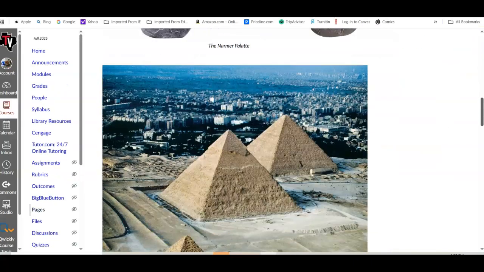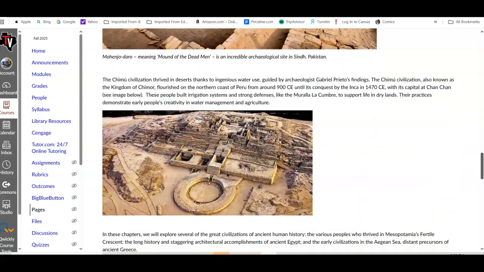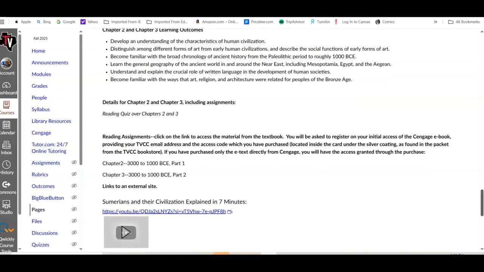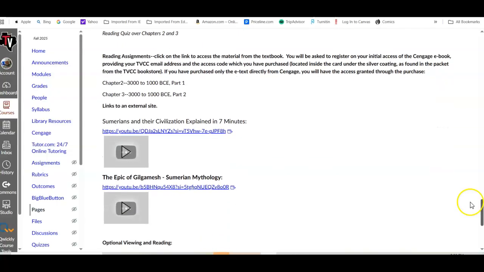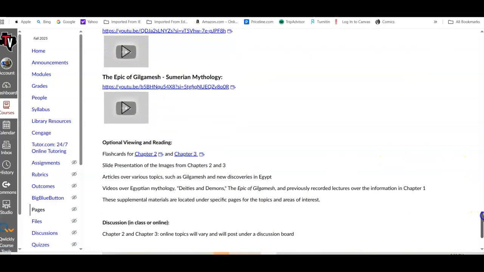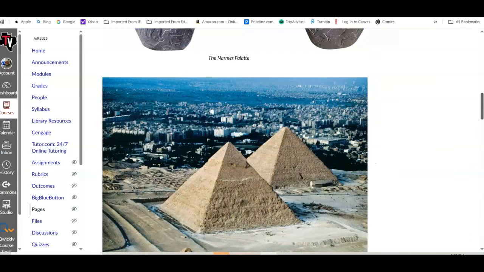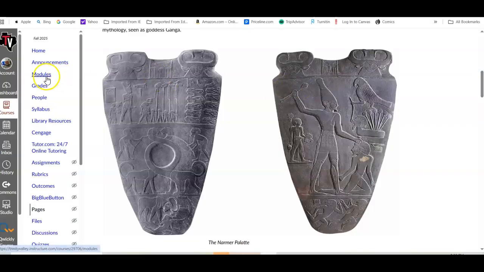And also has some additional details about areas that you can think of, what you're expected to learn. And again, the other details, for instance, this one I have a little bit more about the Sumerians and the Epic of Gilgamesh here, with optional readings and flashcards again, what the required assignments may be, and you'll see that those are listed in that way.